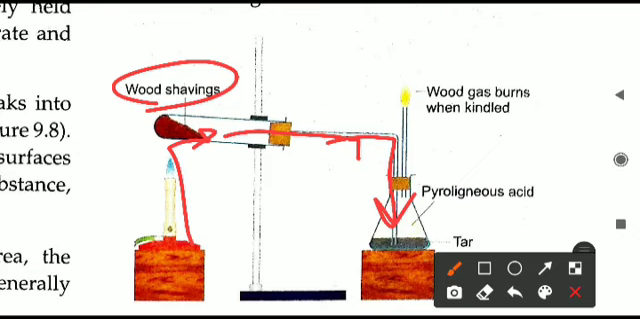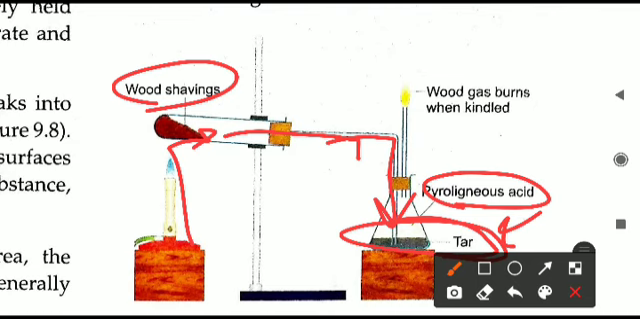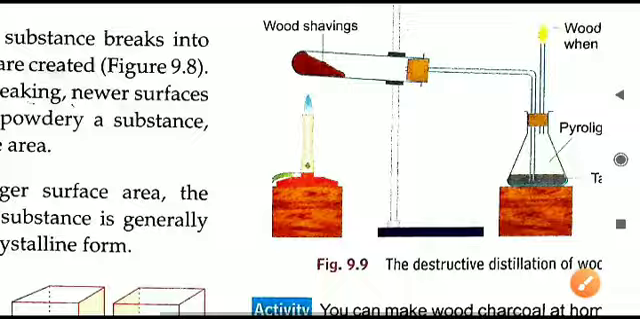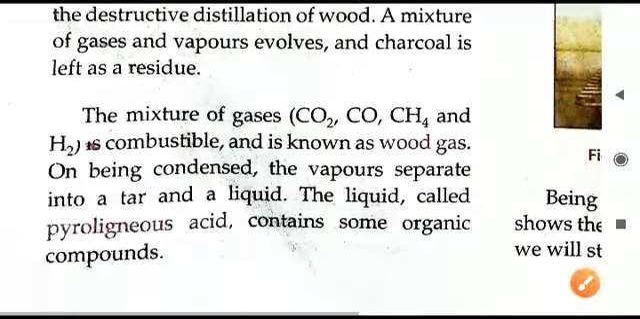The wood charcoal will settle down here, and the tar will be separated because of the presence of the pyroligneous acid, but the gas will start moving outside, and it is being kindled and identified here. So this is all the concept here. I hope it is clear.